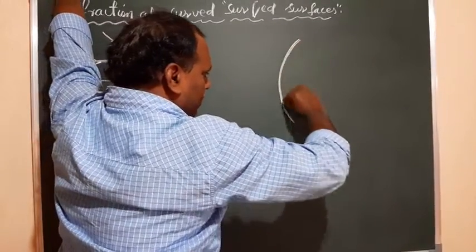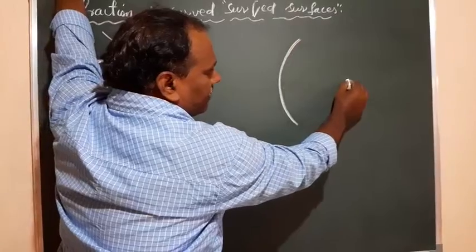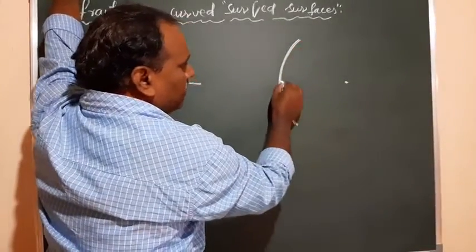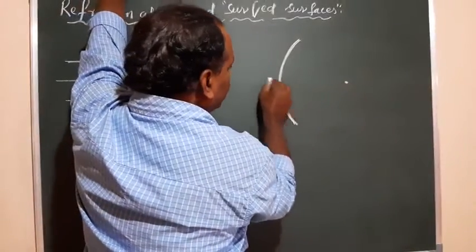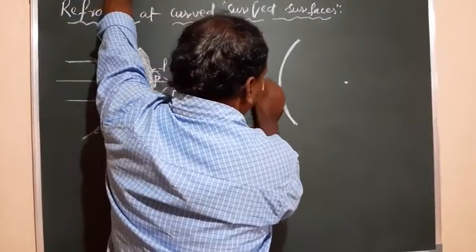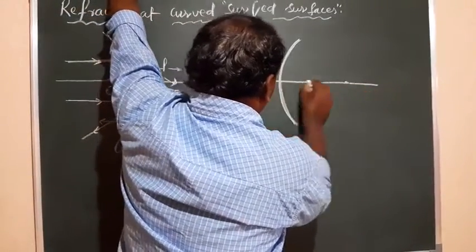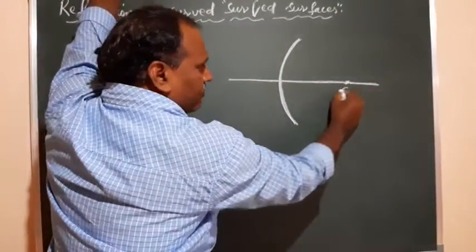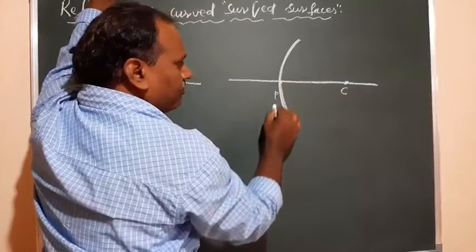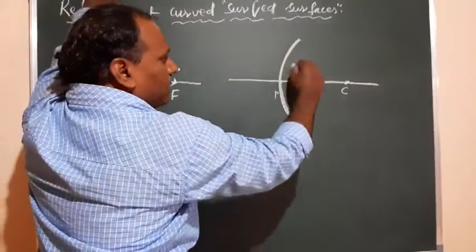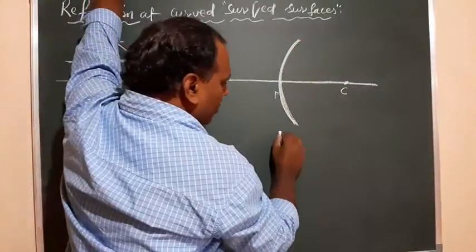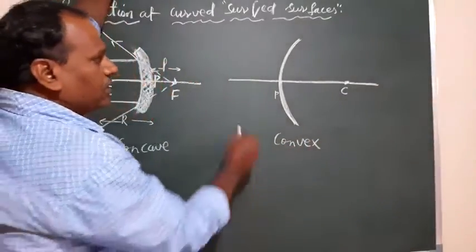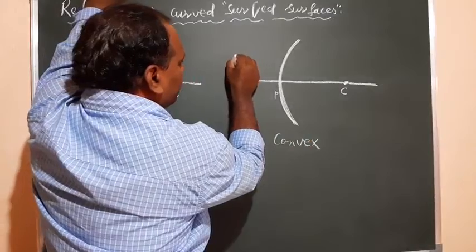If the curve is like this, the center will be here, and the aperture's midpoint is called the pole. From the pole and center, we draw a straight line, called the principal axis. Here we have the center of curvature, here the pole, and this part of the curve is called convex.